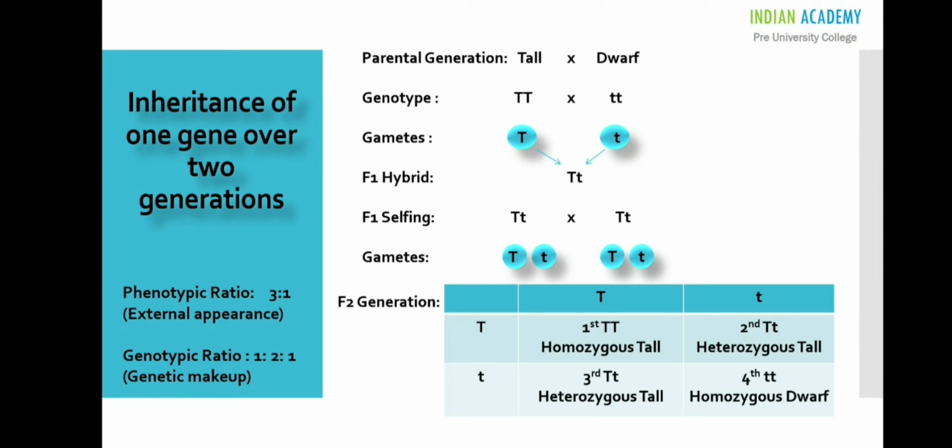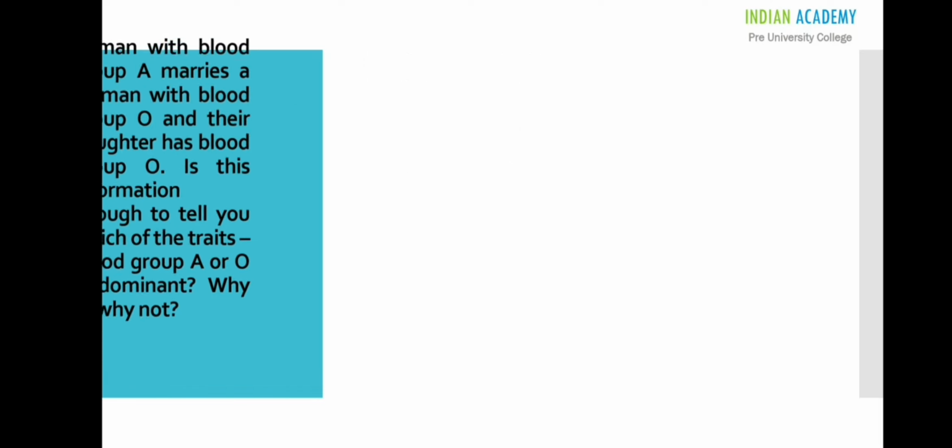You all can work out a similar cross for the other two traits, that is seed shape and flower color. The same Mendelian principles are applied in humans also to understand how genes are inherited over generations. Let us take an exemplar question.